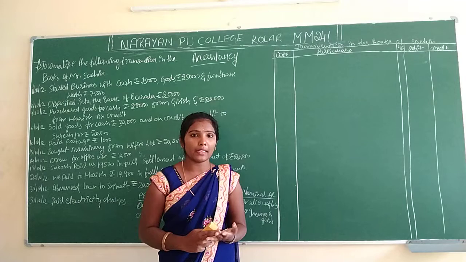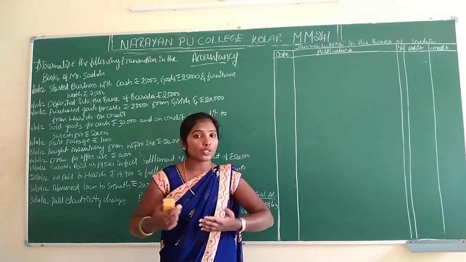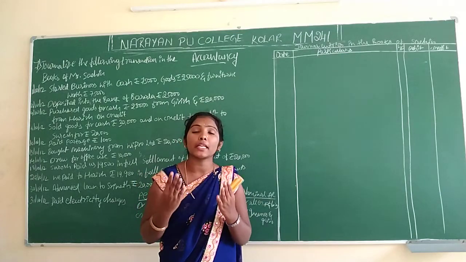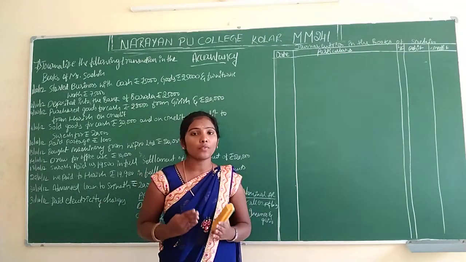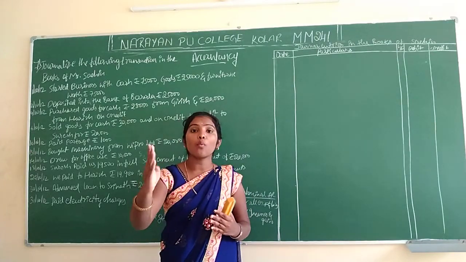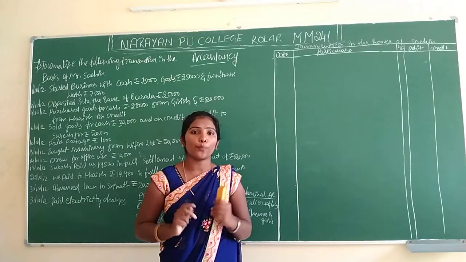How will we pass the entry? If we give the discount or not? If we receive the discount or not? If we receive the discount, what's the entry? If we give the discount, what's the entry? We will discuss now.